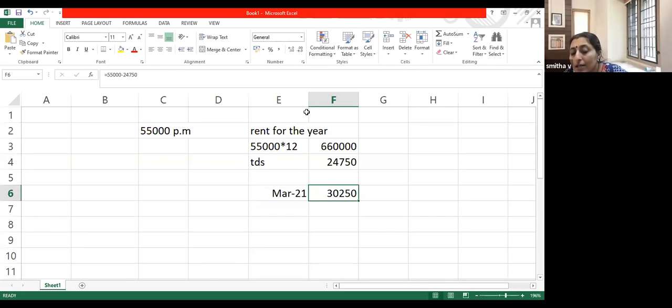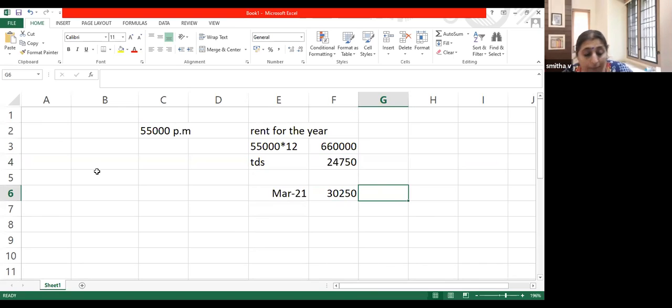Did you understand? This is a rent which you pay in March. Only in March you will deduct TDS. Every month you need not deduct TDS from 55,000, 55,000 into 3.75. You need not do that. Calculate the whole year's rent: 6,60,000 into 3.75%. And this will be your total TDS deduction.